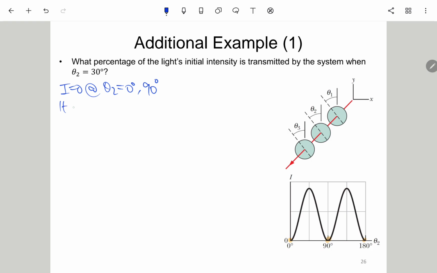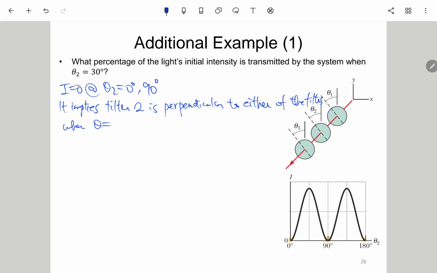It implies filter 2 is perpendicular to either of the filters when theta 2 equals 0 degree or 90 degree。好，这个意思是说，因为它一定会0的嘛，所以这个 filter 2等于0度或者90度的时候，它至少跟 filter 1或者至少跟 filter 3是垂直的，它才会有这个